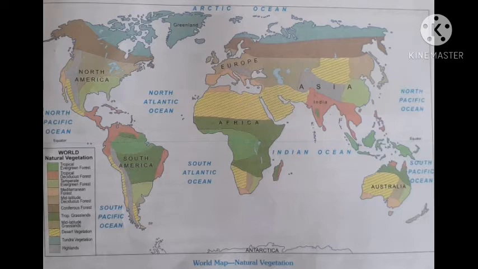Like this, by this map, you can understand the different natural vegetation in the different parts of the world. This map is there in your book also, so you can go through it and understand, for example, which kind of vegetation is there in Asia and which kind in Europe.